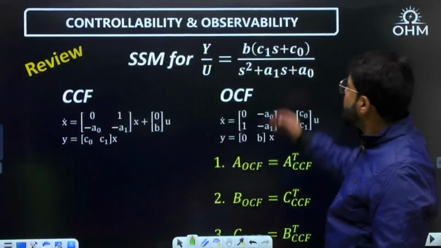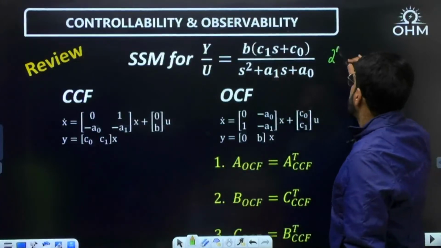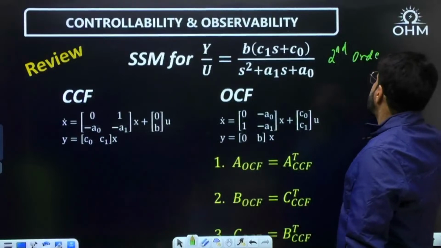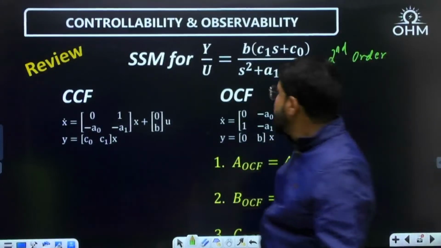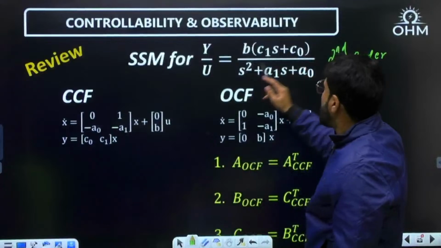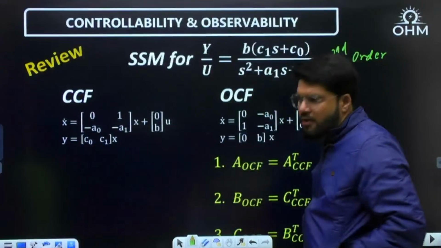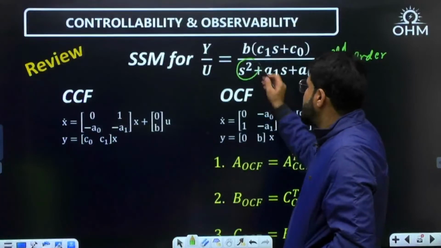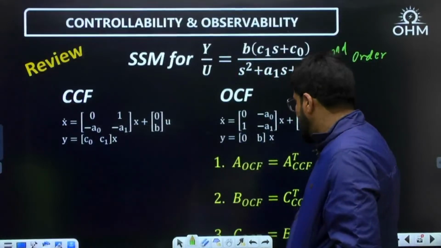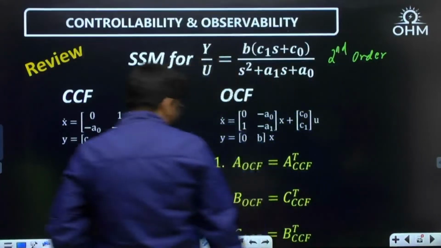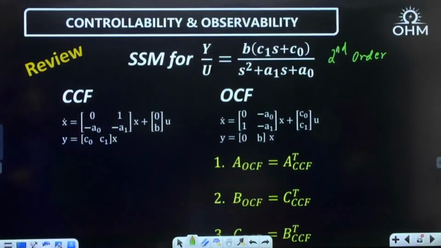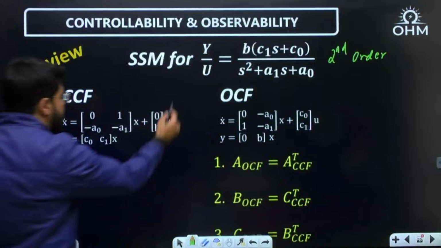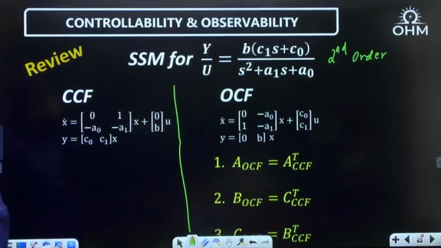Suppose I take a second order system, giving you the highlights first. Y by U equal to (C1 s plus C0) upon (s square plus A1 s plus A0). See, in the denominator the highest power of s is 2, so it's a second order case, correct? Now, what is the CCF representation for it?